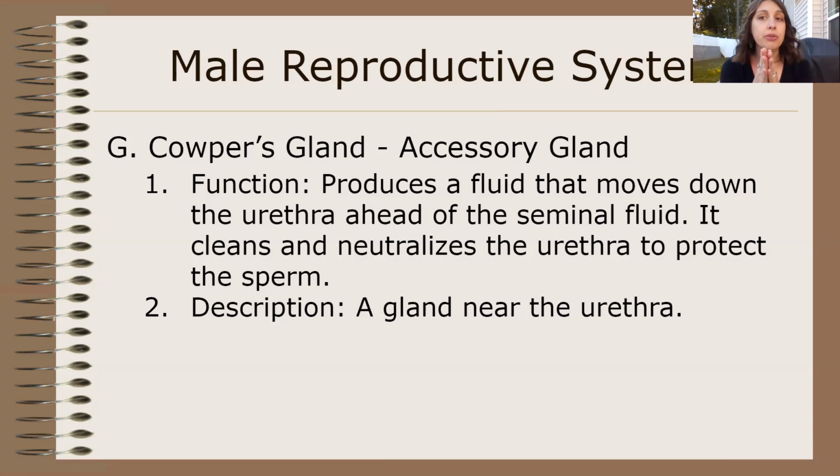So it goes down the urethra. What else comes out of the urethra other than sperm? Urine. You probably don't want those two mixing. So what ends up happening is the Cowper's gland comes through and neutralizes the acidity of the urine, so that by the time the sperm comes through, it's smooth, easy sailing.